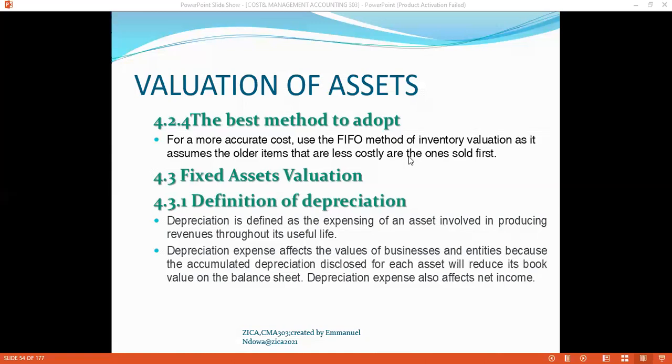So you can actually see that in some instances, the straight line method gives you an even expense of depreciation. Each and every time you will be expensing the same amount, so the profits will not be affected by that method.